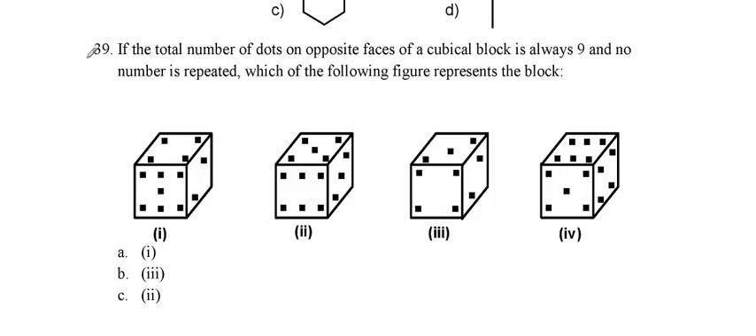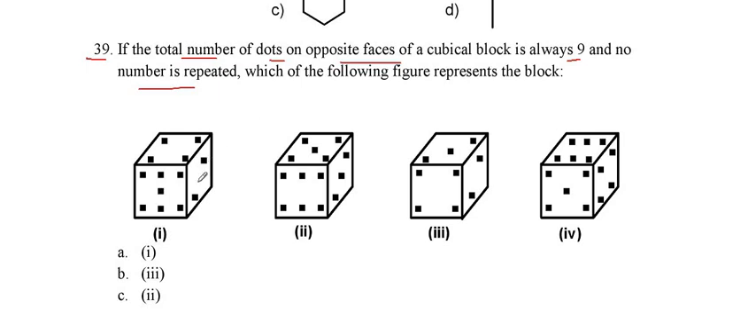Now this is the next question, question number 39. If the total number of dots on opposite faces of a cubical block is always 9, and no number is repeated, which of the following figures represents this? So the total number of dots on opposite faces of a cubical block is always 9. If we see a number, we will count it. It is 7. So for the opposite face, the face which is not seen by us, it will be 2, because 7 plus 2 is 9.